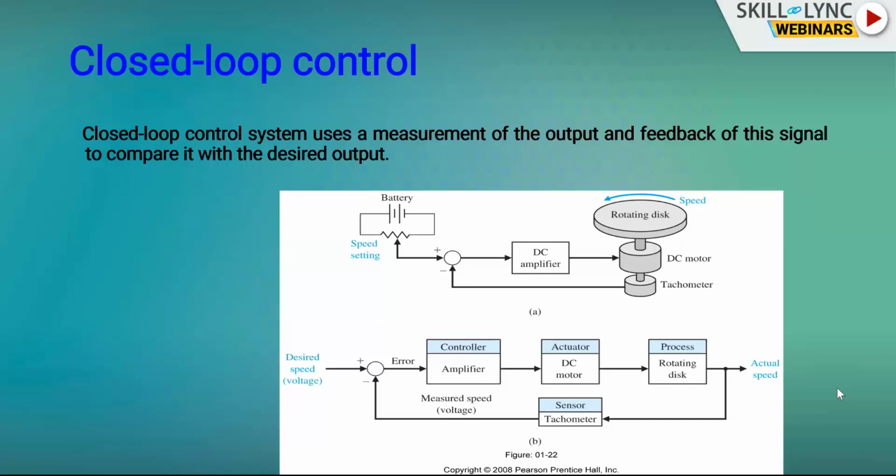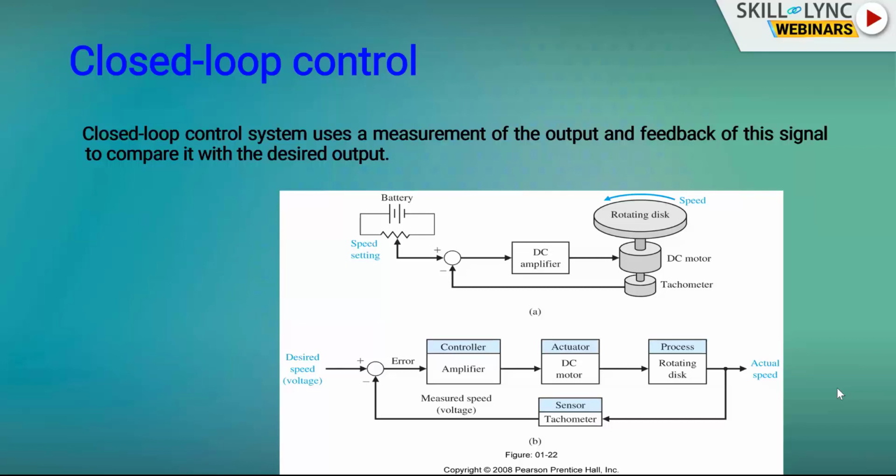If it exceeds to 5500 RPM, the tachometer will still give the voltage, and DC amplifier will give a reduced voltage so that from 5500 RPM, the DC motor will rotate to 5000 RPM. So this tachometer is useful for giving feedback and achieving accurate output.